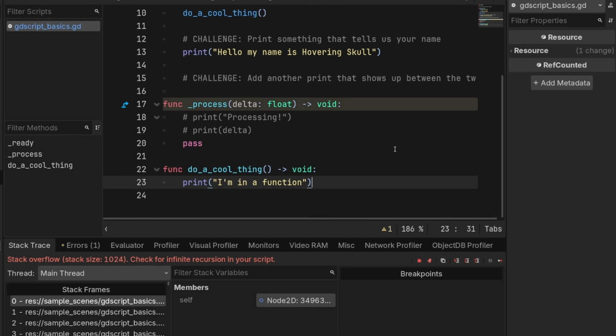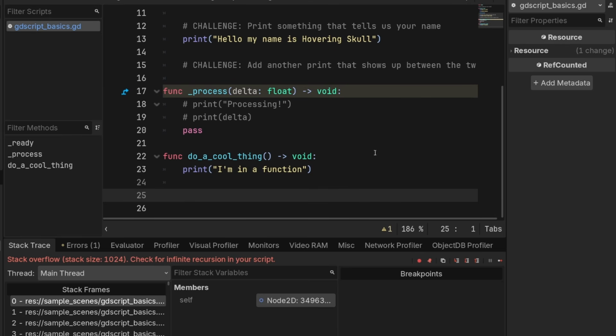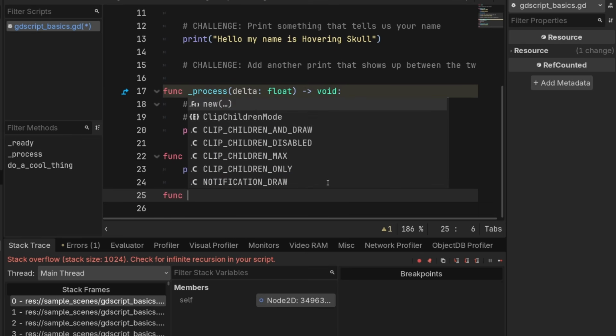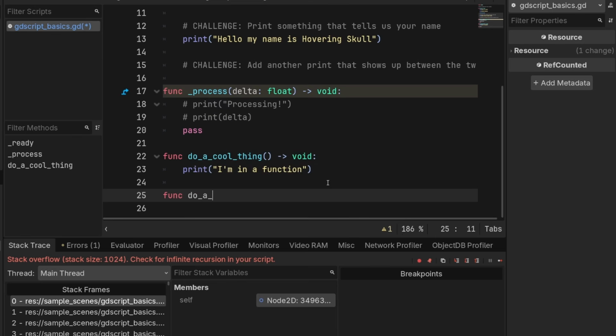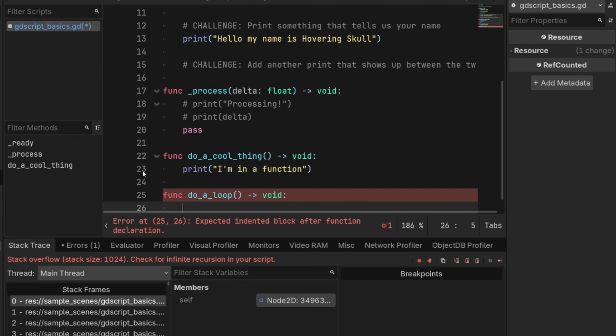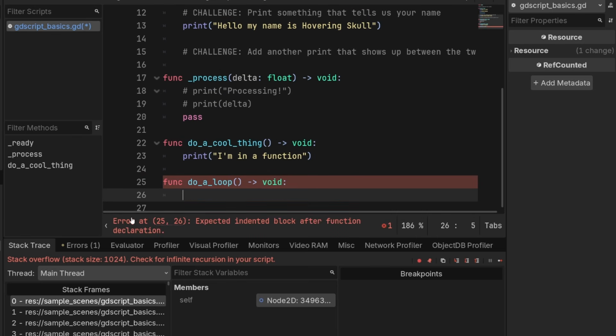Okay, so control flow gets a little more interesting when we talk about loops. So we'll do func do a loop. So what's a loop? A loop is when we do the same thing more or less over and over again over some sort of data. Don't worry about that abstract description too much, but basically we can iterate, or go over a list of things or a range of numbers and do something within that loop. Let me show you what that looks like.